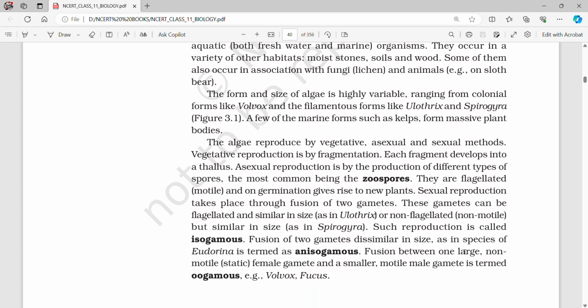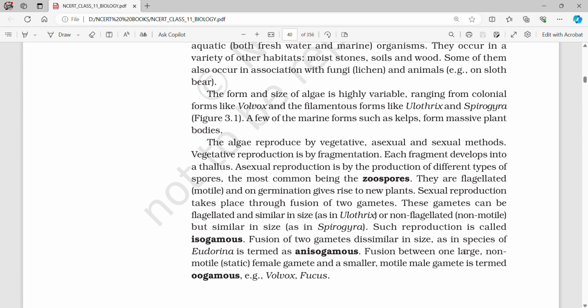The algae reproduce by vegetative, asexual, and sexual methods. Vegetative reproduction is by fragmentation. Each fragment develops into a thallus. Asexual reproduction is by production of different types of spores, the most common being the zoospores. They are flagellated, motile, and on germination give rise to new plants. Sexual reproduction takes place through fusion of two gametes. These gametes can be flagellated and similar in size, as in Ulothrix, or non-flagellated, non-motile, but similar in size, as in Spirogyra. Such reproduction is called isogamous.